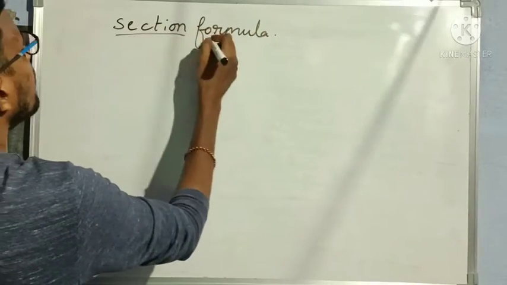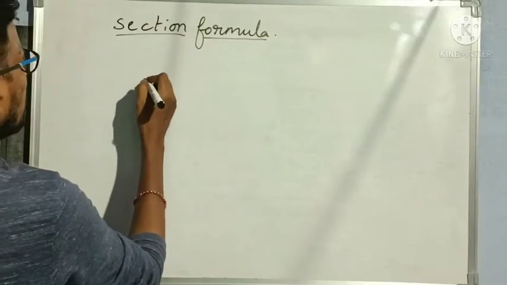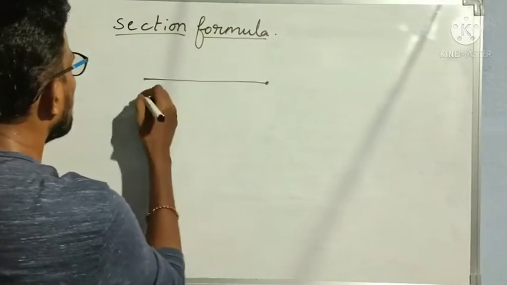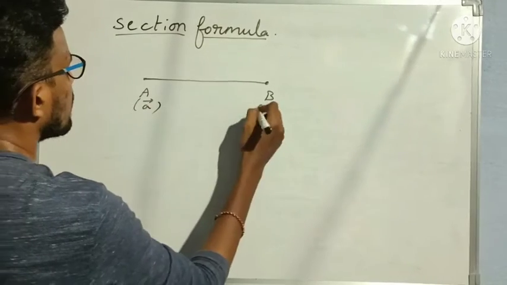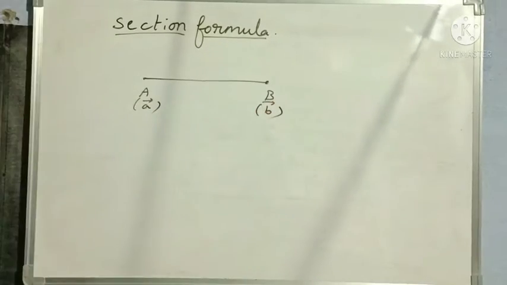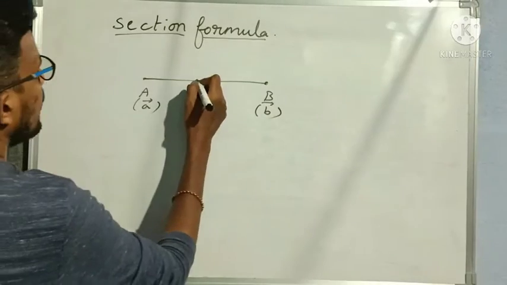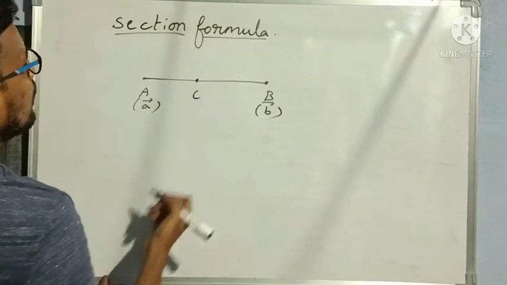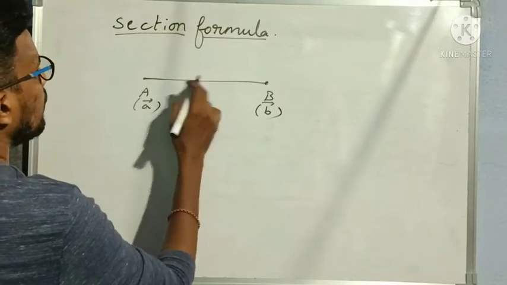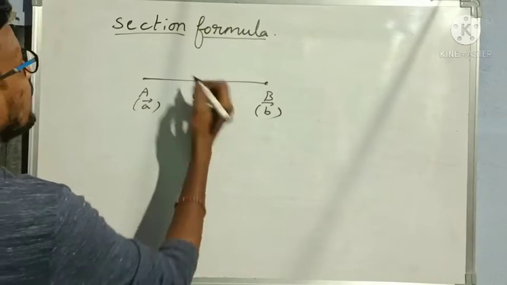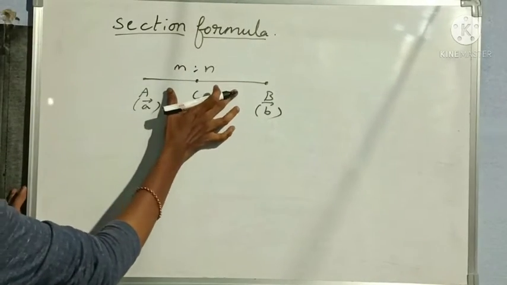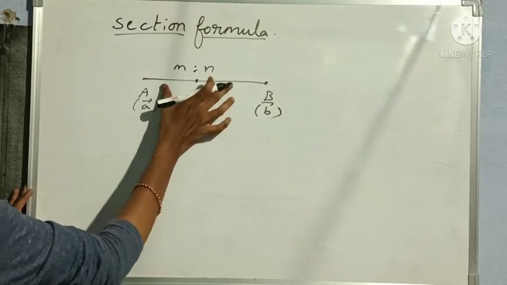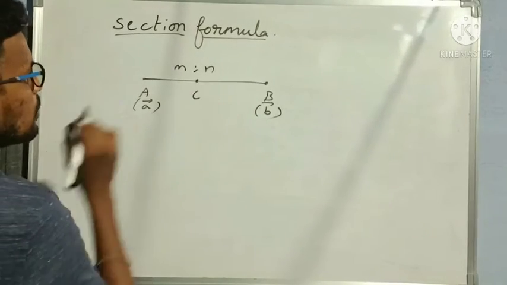Very easy. So, a bar and b bar are the position vectors of my points A and B. And C is any point in between A and B which is dividing my line segment AB in the ratio m is to n.